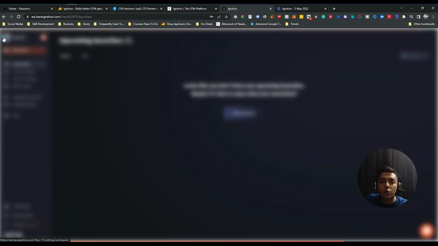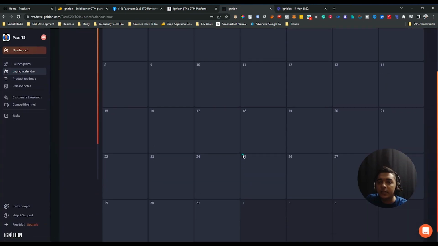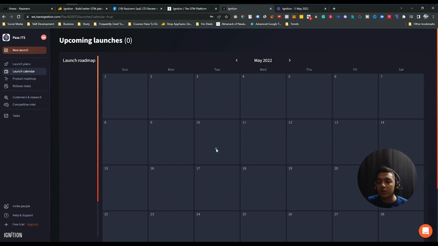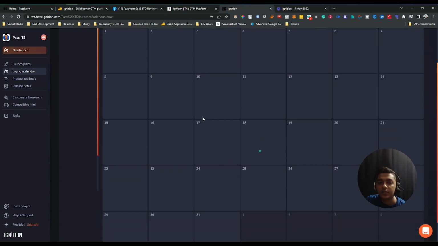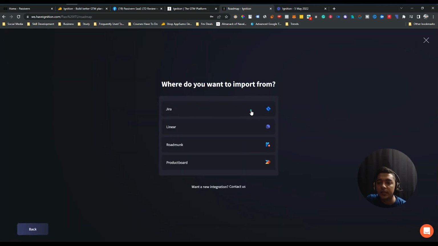After that, if I go back, here we have the launch calendar. On this calendar you can keep track of all the features that you will launch in future. Just select the date from here and add your things. After that, they have the product roadmap, and in this feature you have to connect these things for your product roadmap. Suppose you have your product roadmap on Jira, or on Linear, or on Roadmunk, or on ProductBoard. Just select these things from here, and you can import this product roadmap from here. So these are the things.